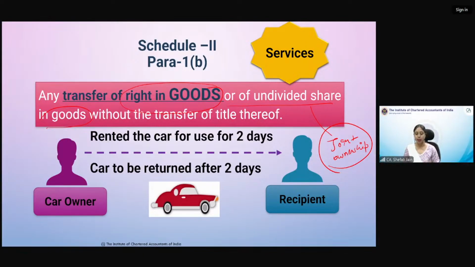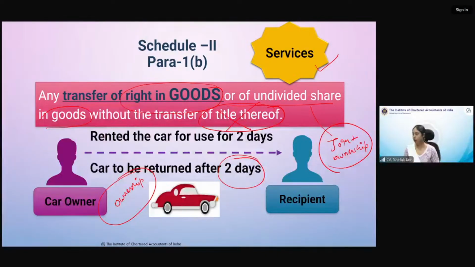Let us take an example. You have rented your car for 2 days. Car is to be returned after 2 days. So we have not transferred the ownership. Ownership हमने transfer नहीं की. हमने बोला आप 2 दिन के लिए कार ले जाओ, use करके वापस कर देना. So transfer of right in goods or of undivided share in goods without transfer of title. Title is not being transferred. Then in that case that will be supply of services, क्योंकि वहां goods actually में आपके goods की ownership transfer नहीं हो रही है.